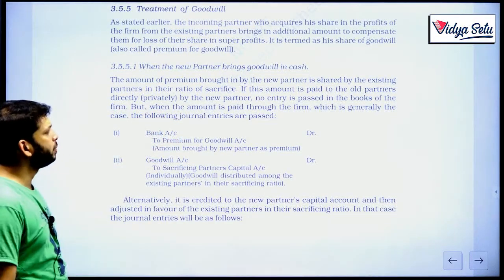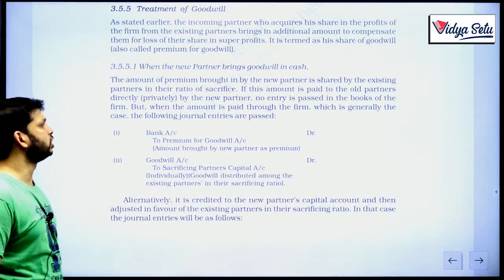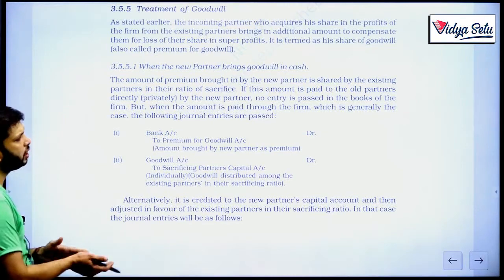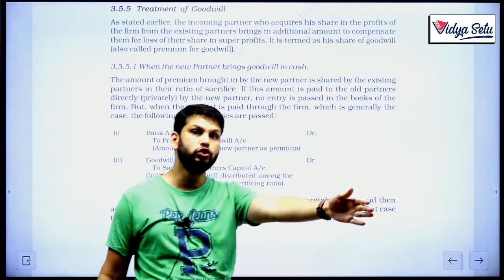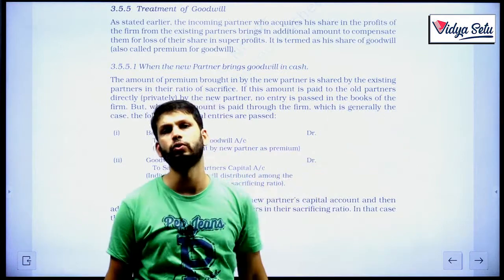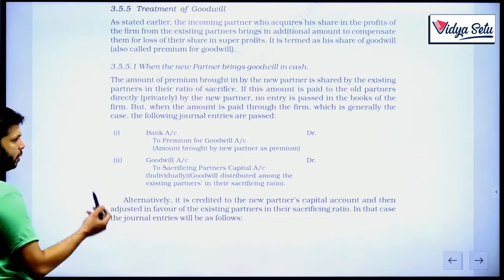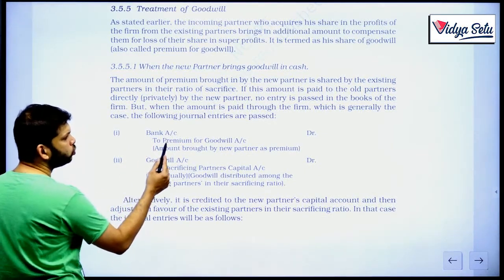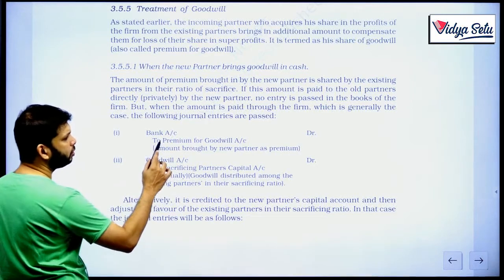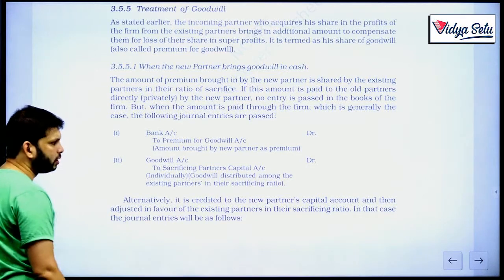Next, when the amount is paid through the firm, which is generally the case, the following journal entries are passed. What are the journal entries? The new partner is giving the money to the firm and the firm is going to distribute the money to the old partners. First of all, he is bringing the money, so the firm's bank account will be debited and a new account will be credited, called the premium for goodwill account, for the amount brought in by the new partner.